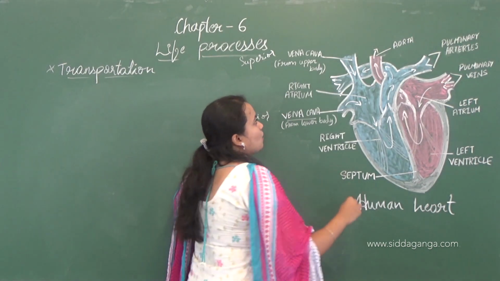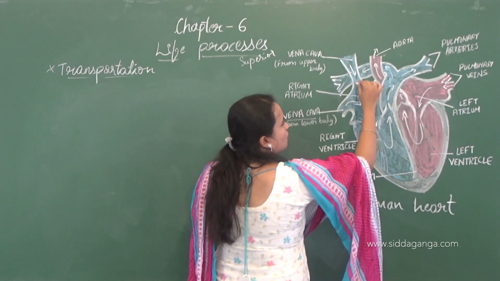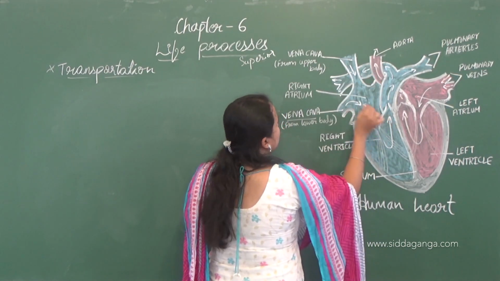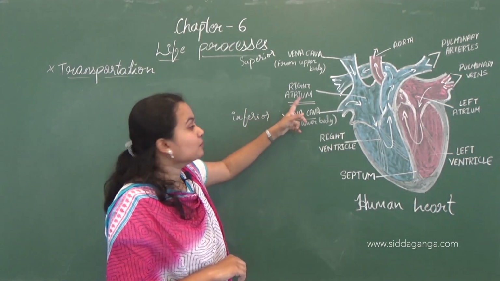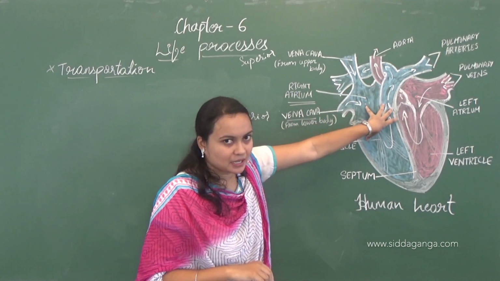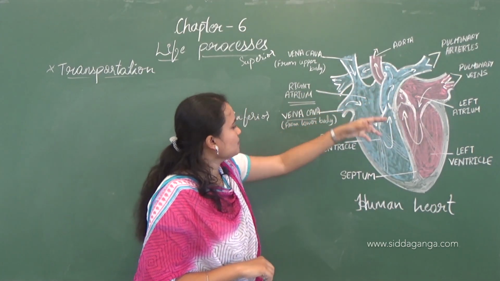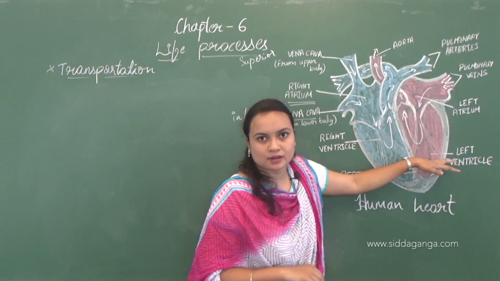Now this vena cava leads to the entry of deoxygenated blood into the right atrium. So here in the heart there are four chambers: right atrium, right ventricle, left atrium and left ventricle.